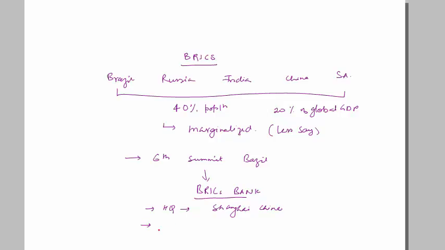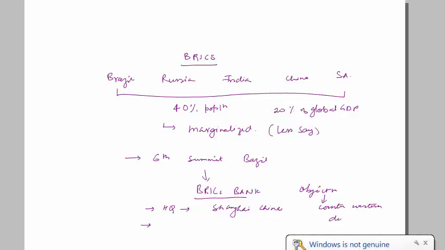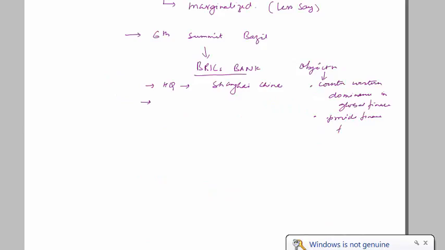Also the main objective, if I have to say, is to counter Western dominance in global finance, plus also provide finance for BRICS nations. So they form a bank for themselves, and among themselves they will use this particular facility.